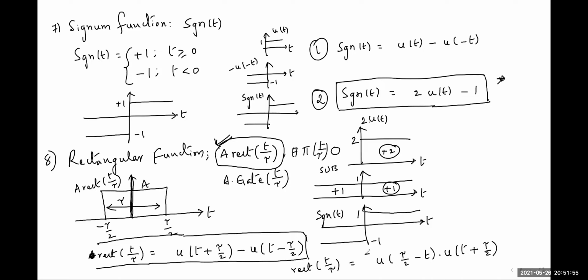This also we can understand after completing the topic of signal operations. Right. This is the eighth function, the rectangular function.